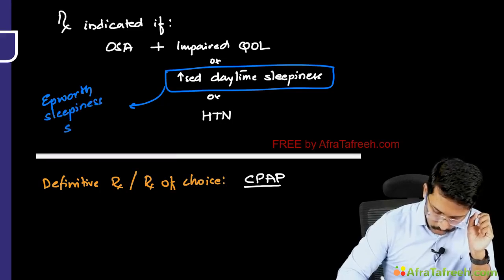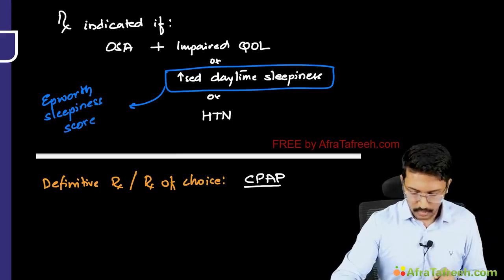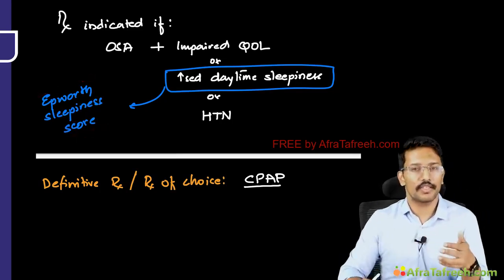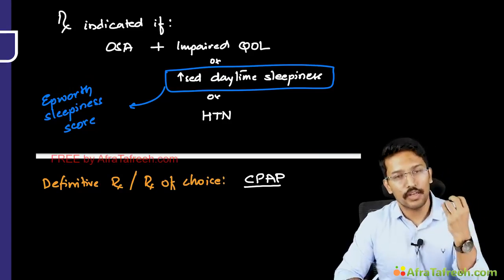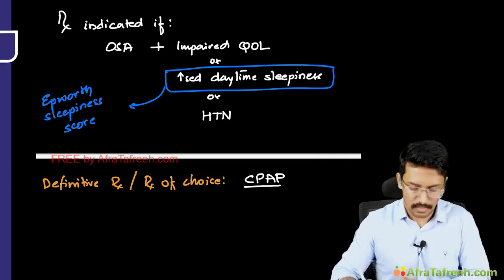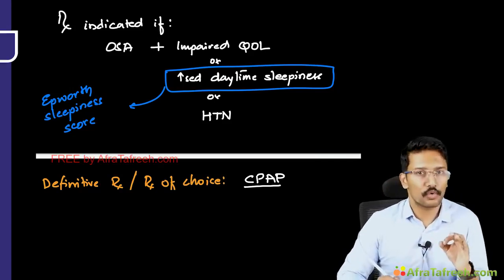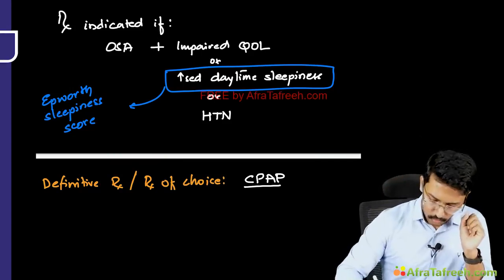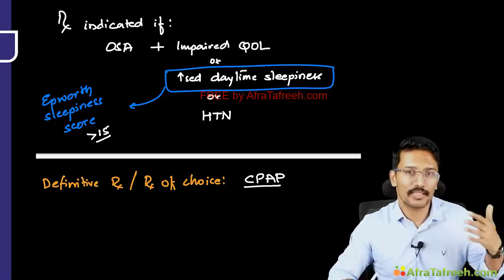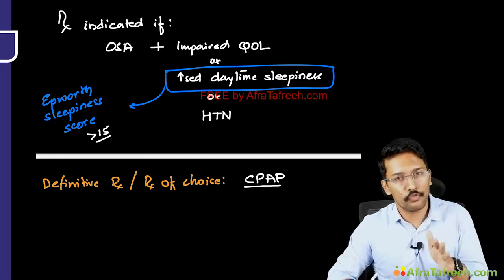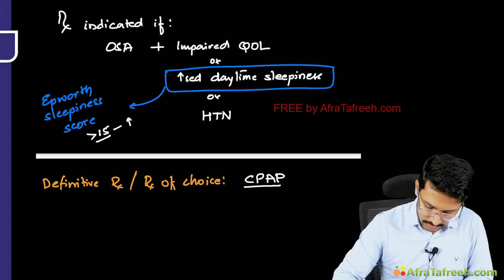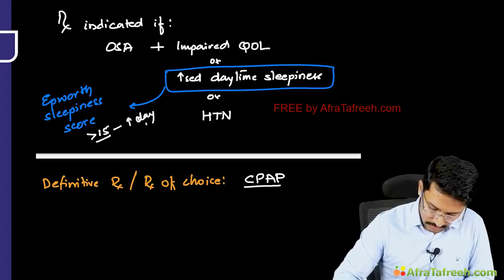Sleepiness score or scale. Okay, now this score is a questionnaire-based scoring system which tries to assess how likely you are to fall asleep in different circumstances, right? And the maximum possible score is 24, and when the score is more than 15, it is highly suggestive of high-risk daytime sleepiness.